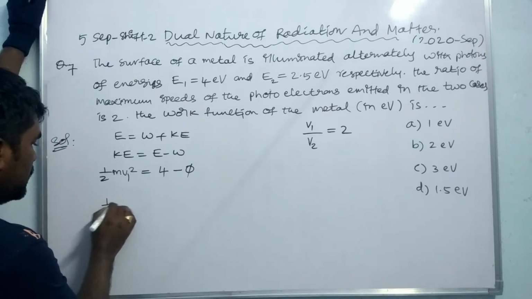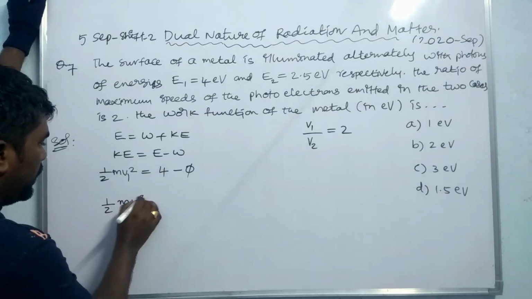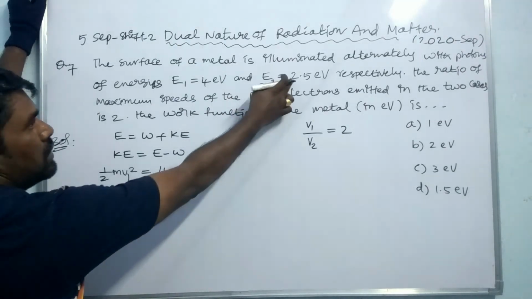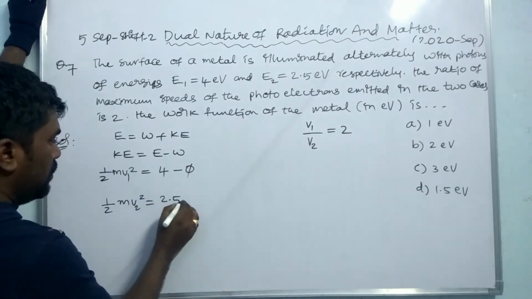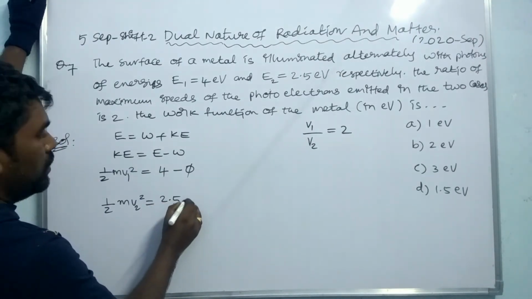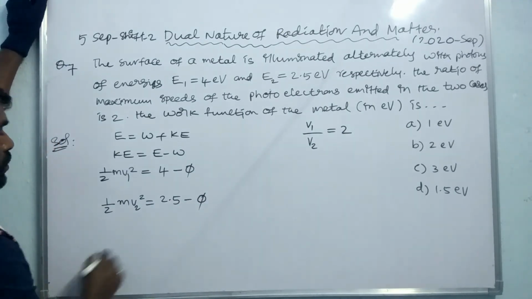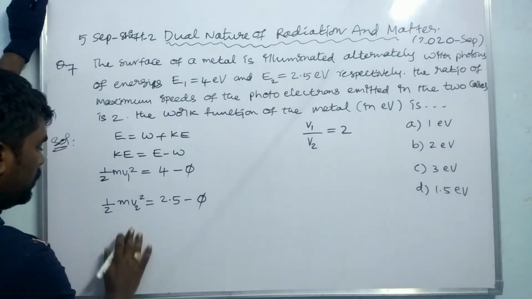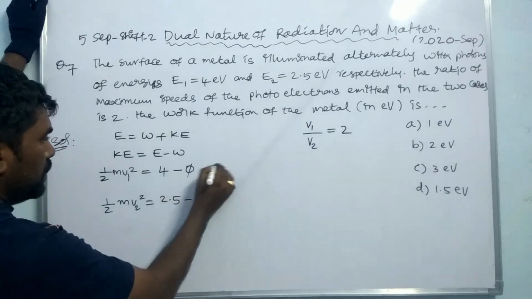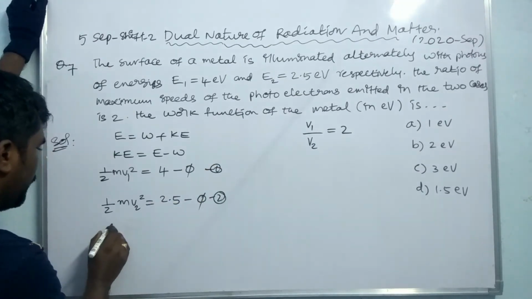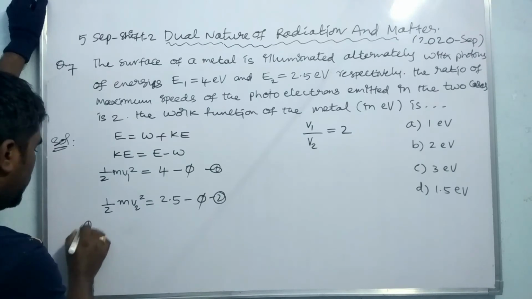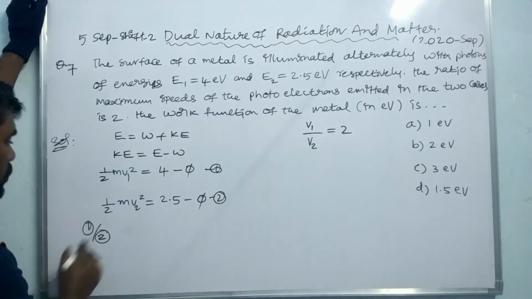And in the second case, half m v2 square is equal to, how much is the energy? 2.5 eV. 2.5 eV minus work function W. Okay, from equation 1 and 2, this is equation 1 and this is equation 2. So we can do 1 divided by 2, then these two get cancelled.